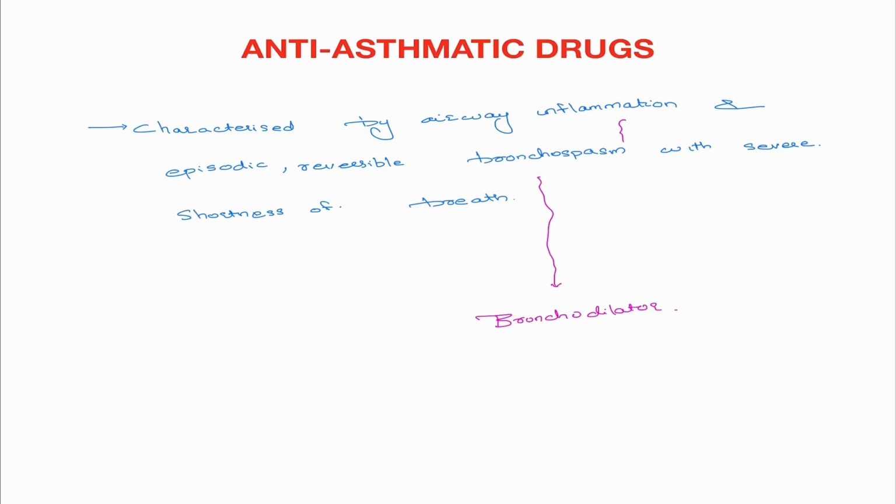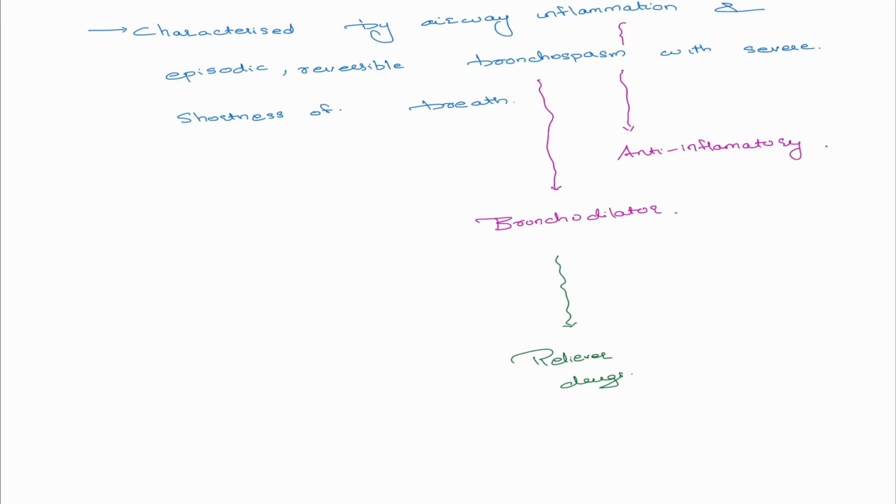So the drug which we use for bronchospasm is bronchodilators. Understandable, isn't it? Then, if there is inflammation, what are we going to use? We are going to use an anti-inflammatory agent. Bronchodilators are called reliever drugs because if there is a severe bronchoconstriction, there is immediate relief. That's why they're called reliever drugs. Then we have the anti-inflammatory ones, which are called controller drugs. It just controls inflammation.